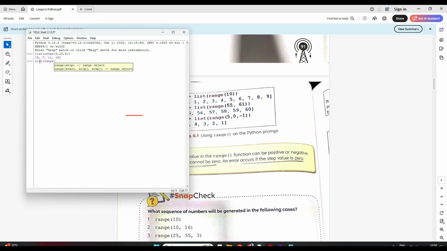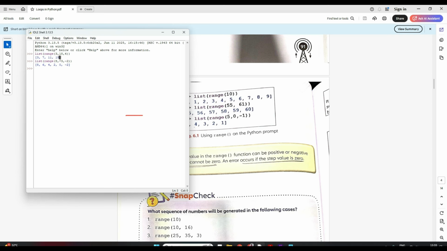Similarly, let me see another list range. Suppose I want to start from 8 and go till minus 3, in the step of minus 2. It will print 8 first, then from 8 minus 2 it will be 6. From 6 minus 2, it will be 4, then 2, then 0, then minus 2. Next minus 2 would be minus 4, so that is out of my end range, it will not print.